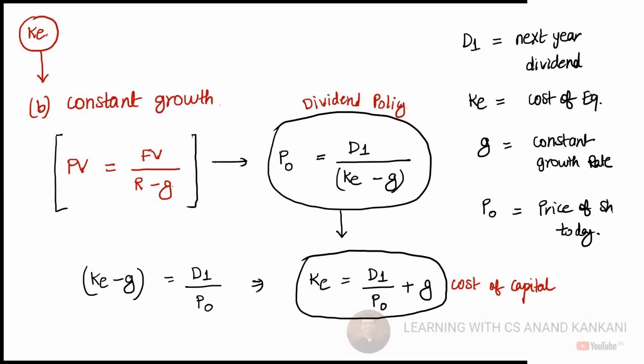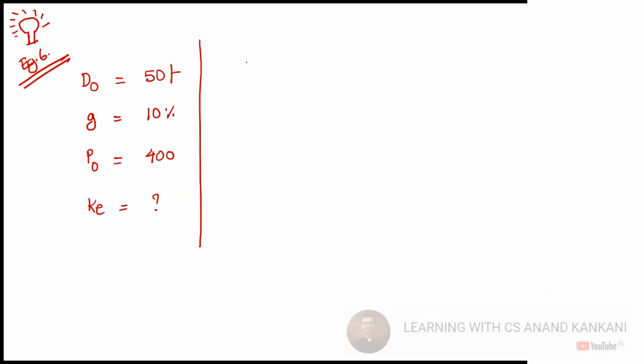Let me help you with the formula. So this is the formula. Cost of equity will be dividend upon price plus growth. So here KE is equal to D1 upon price plus growth, not D0. But this is a D0. Exactly, so you don't have D1.